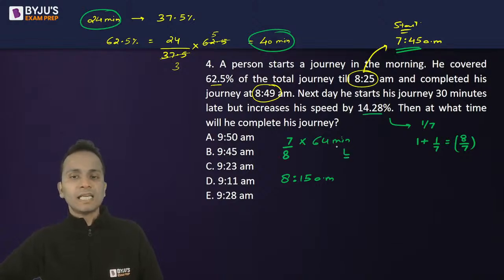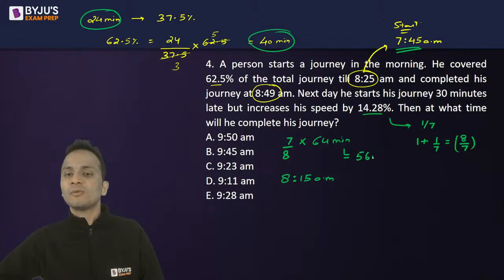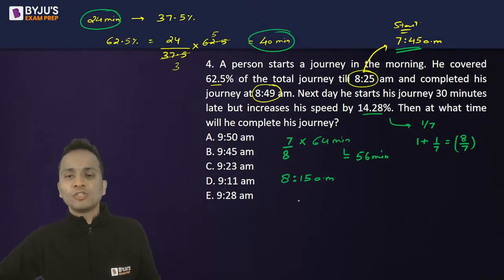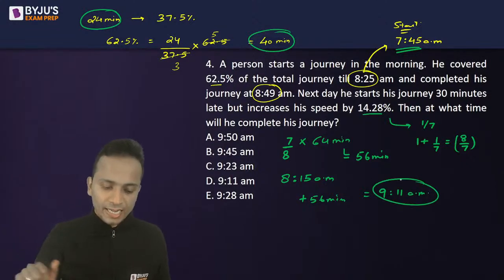And this time will be equal to 7 by 8 multiplied by 64. So 7 into 8, that is 56 minutes. So today he will take 56 minutes to finish his journey, and he started at 8:15. So 8:15 plus 56 minutes, the time will be 9:11 a.m. So today he will finish his journey at 9:11.